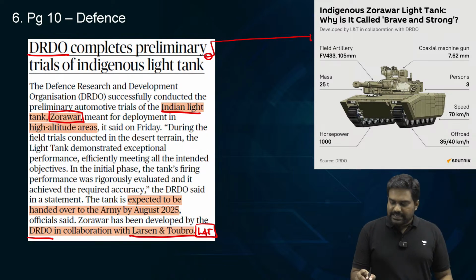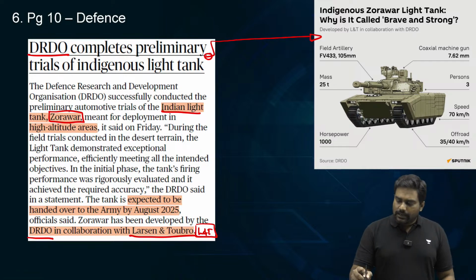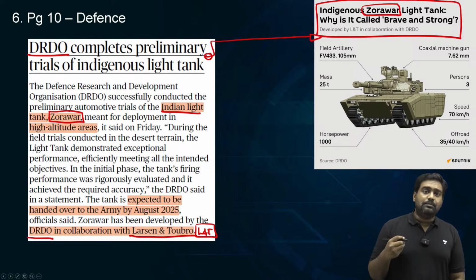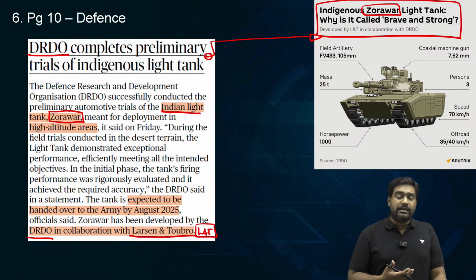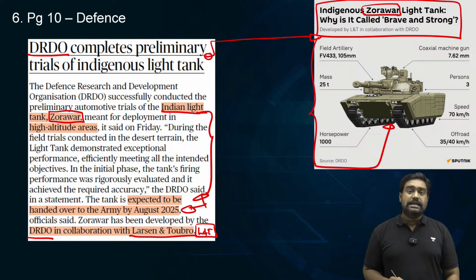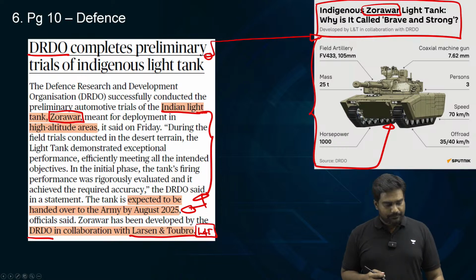They are designing and developing indigenously a light battle tank called Zorawar. It is designed to be deployed in high altitude areas like the Himalayan ranges facing Pakistan and China. It comes with significant firepower, and the trials are taking place, and hopefully by next year it will be inducted into the Indian Army.